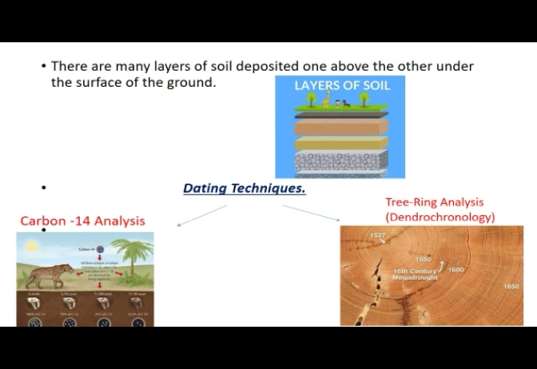You all have seen big trees. When we cut those trees, you will find the rings inside the wood of the tree, and by studying those rings, you will come to know how many years old that particular tree is. So I hope you all are clear with these two types of dating techniques, that is carbon-14 analysis and tree ring analysis.